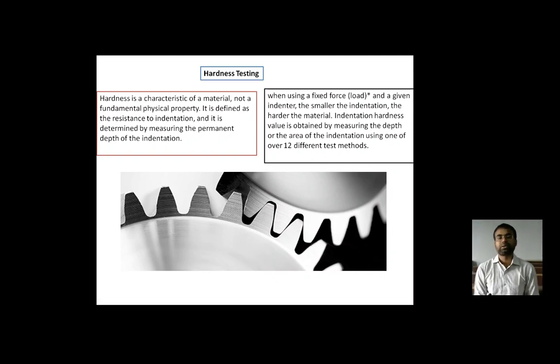We are in the continuation of this hardness test, as we left it in the last lecture: what is hardness and why it is needed to identify it in materials. So we are talking about the hardness test. What is hardness?